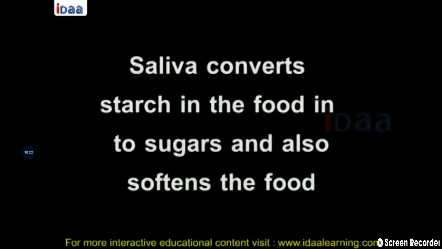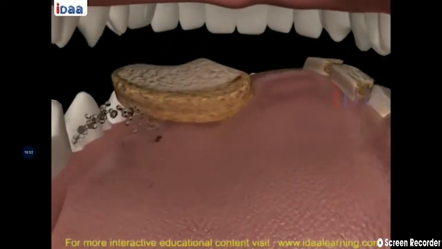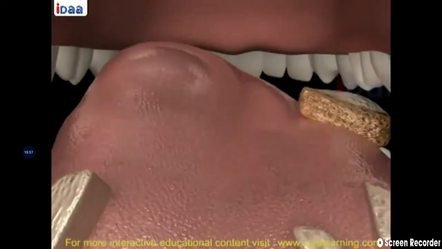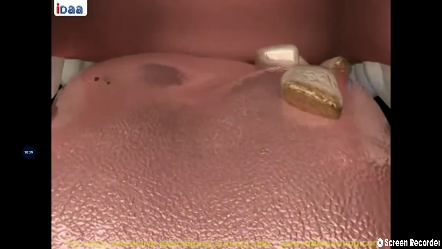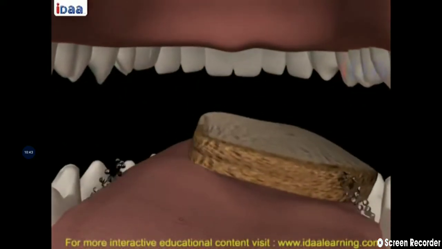Saliva converts starch in the food into sugar and also softens the food. Now let's see the tongue. The tongue tastes the food, which can be detected by the taste buds present on the tongue. The tongue is a fleshy muscular organ attached to the floor of the buccal cavity. It is free in the front and moves in all directions.